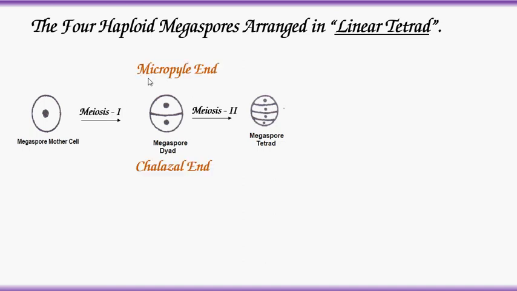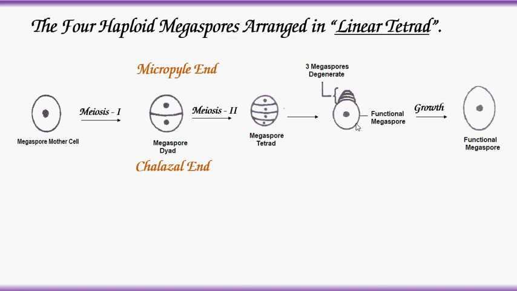So, micropyle end and chalazal end. In these 4 megaspore cells, 3 cells degenerate towards the micropyle end. So out of 4, the 3 megaspores which are present towards the micropyle degenerate, and the megaspore which is present towards the chalaza becomes functional, and it grows and develops as a fully developed megaspore.